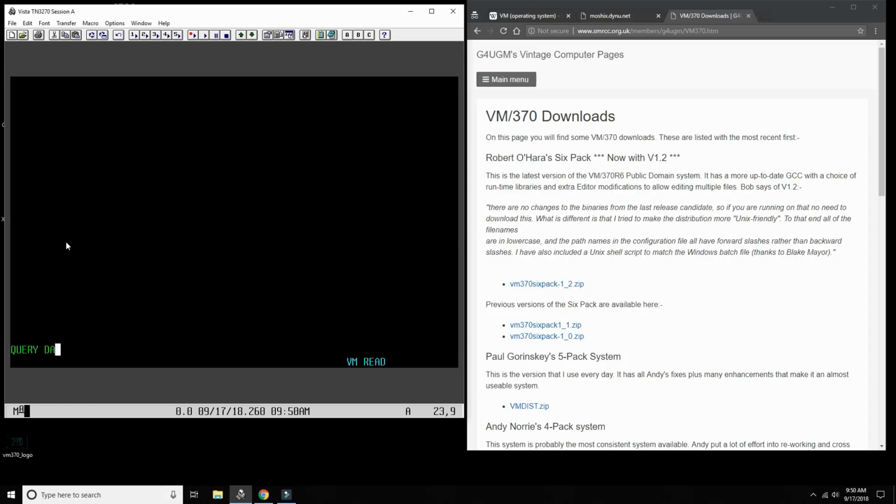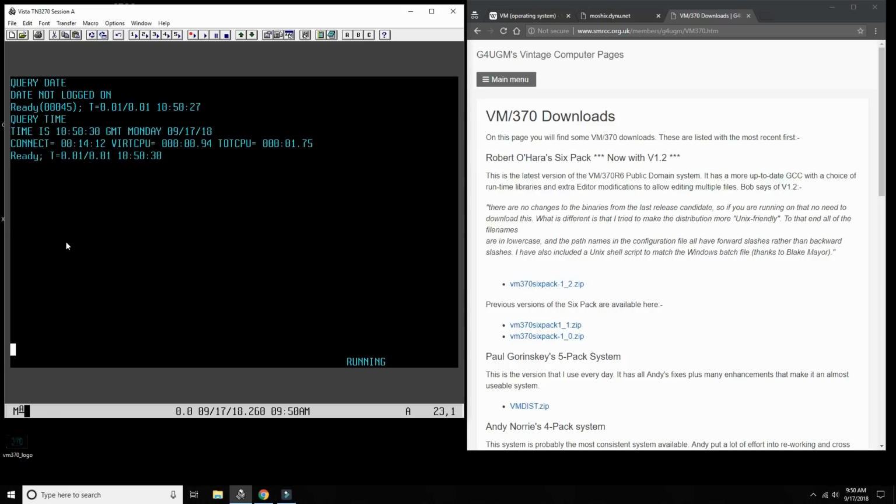If I do query date, query time, and now if we want to find out if this is a CMS or a CP command, help query time. Oh, there's no valid topic for time. Okay, but this is actually a CP command as well.